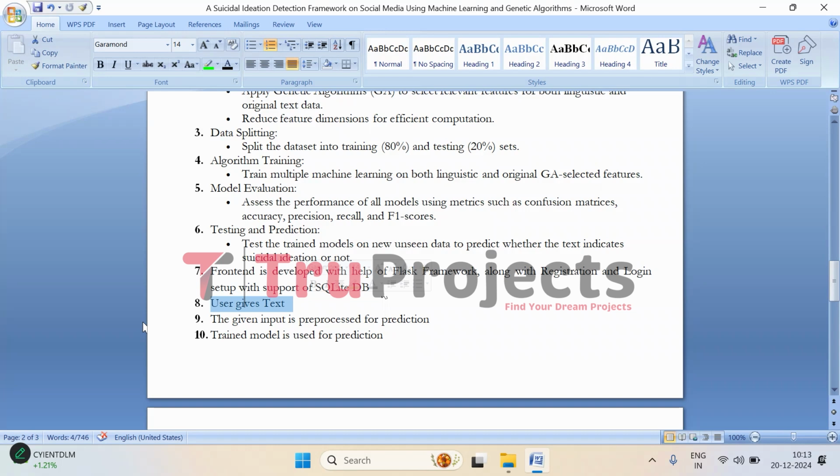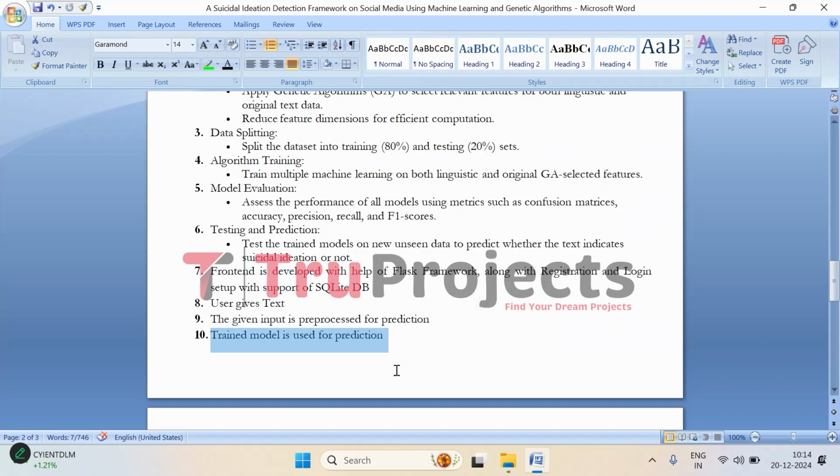This text is what the system will analyze to determine whether it indicates suicidal ideation or not. Once the user submits the text, the system pre-processes the input. This step involves cleaning and preparing the text in the same way we did in the dataset, removing stop words, punctuations, and other unnecessary elements to ensure the model can analyze the text.